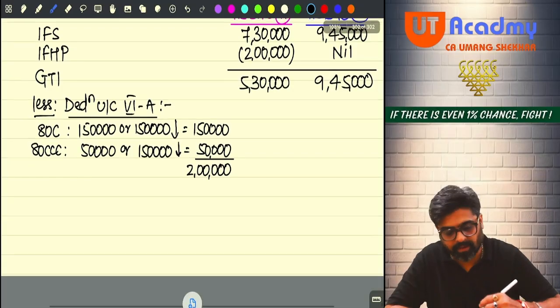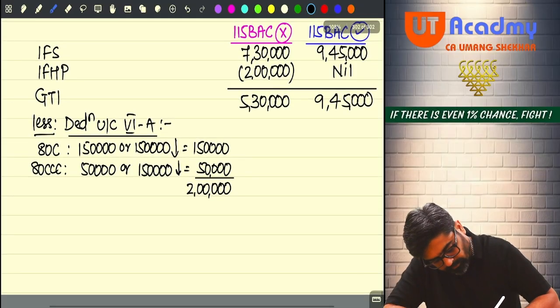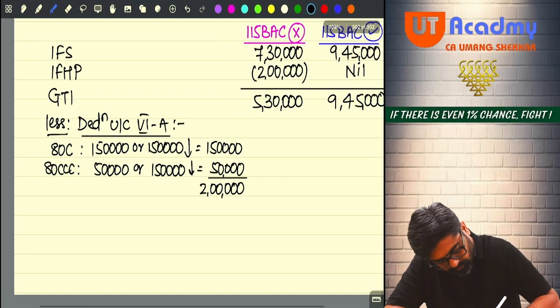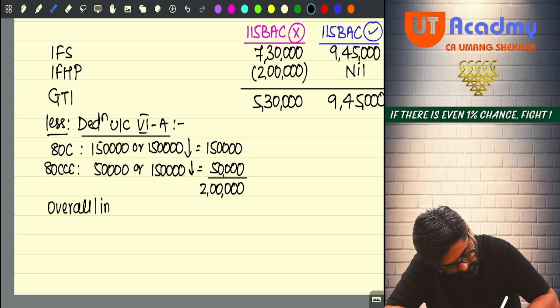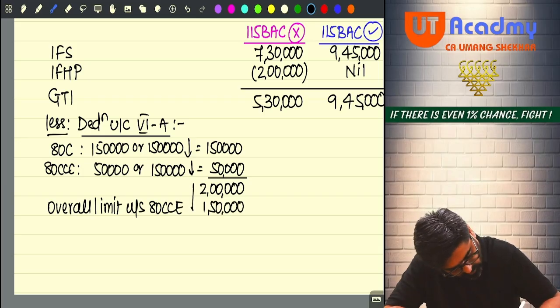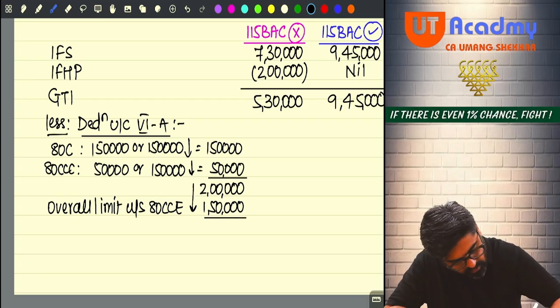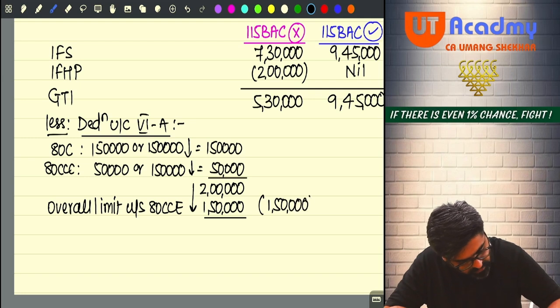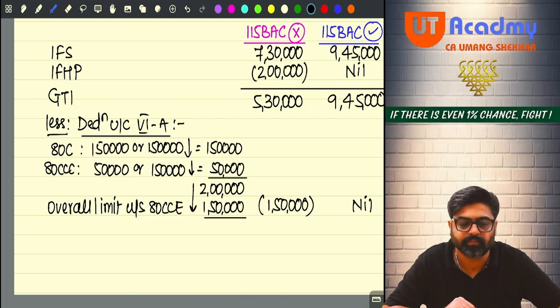So 80C, CCC both taken together will be subjected to overall limit, which is given under section 80CCE, that is 1,50,000. This or this, whichever is lower, will be 1,50,000 of deduction over here. Now this deduction you cannot claim if you follow 115BAC, yes or no?